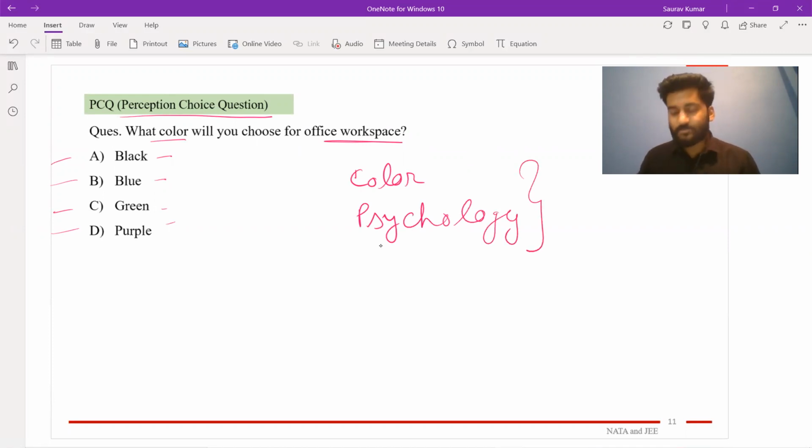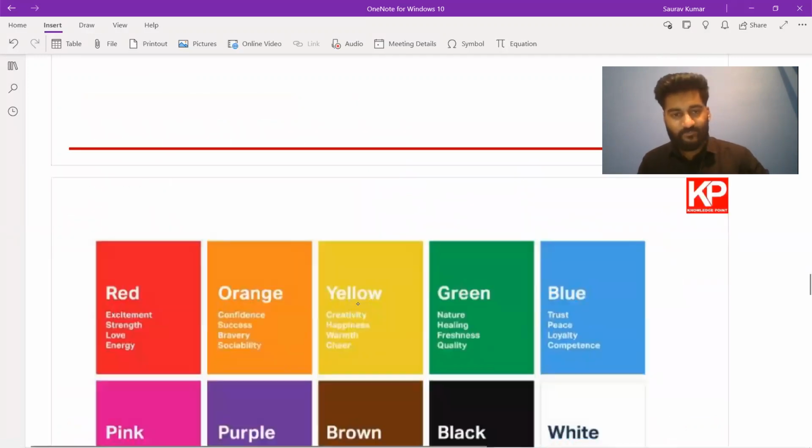Now, those students who know what a color psychology is, they can answer it correctly and they can score full marks. But this concept of color psychology is that each color induces some kind of psychological effects. They all lead to some kind of psychology, and therefore understanding that psychology and understanding the use of a space, we can decide on what color should be applied. So let's look at this image.